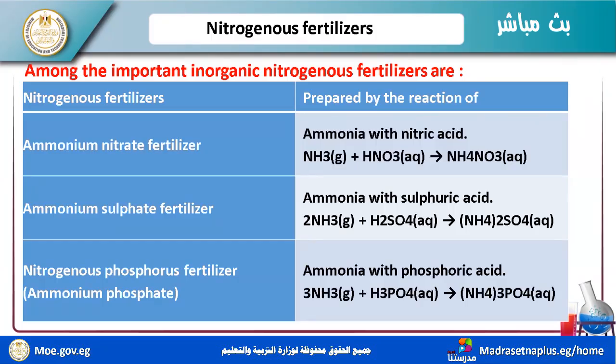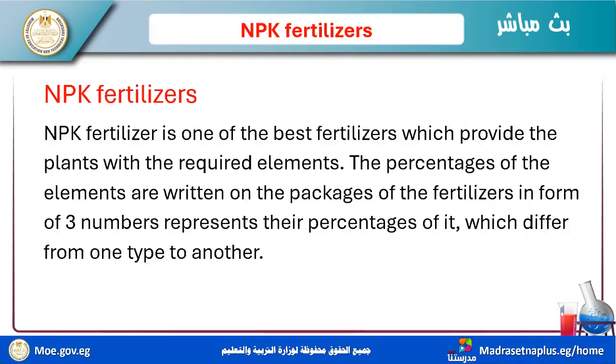Ammonium phosphate fertilizer. Ammonium phosphate fertilizer is a source of phosphate salts and nitrogen salts for the soil. So ammonia with phosphoric acid, the reaction between NH3 and H3PO4, the phosphoric acid, forms (NH4)3PO4, which is ammonium phosphate. Now, I illustrated for you examples: ammonium sulfate, ammonium nitrate, and ammonium phosphate.